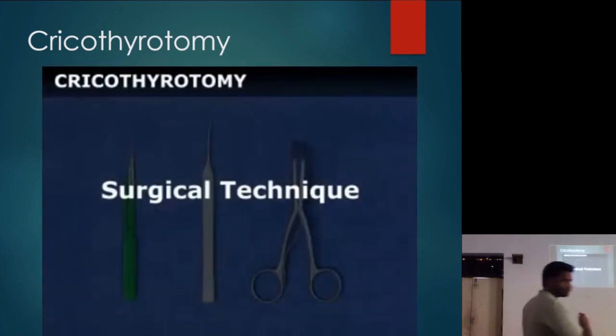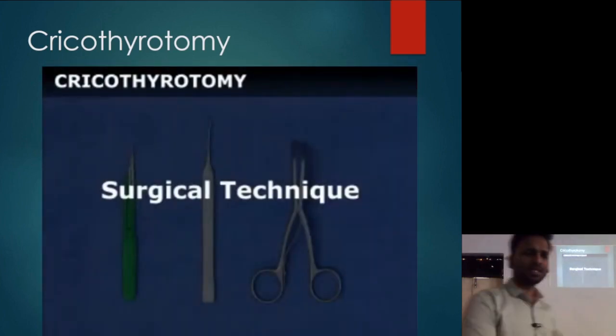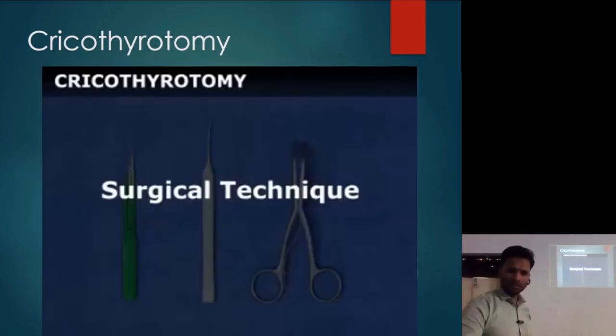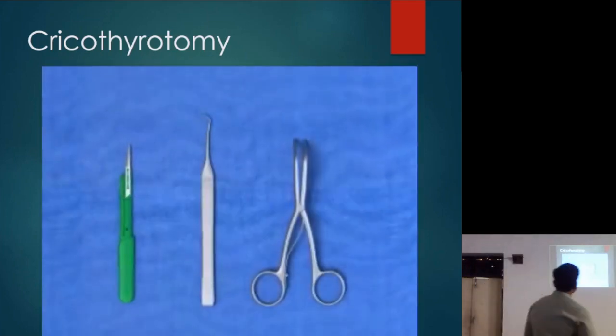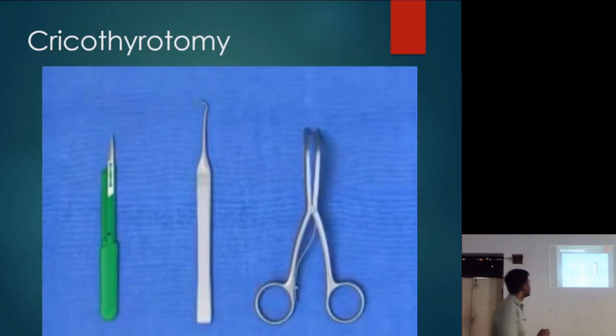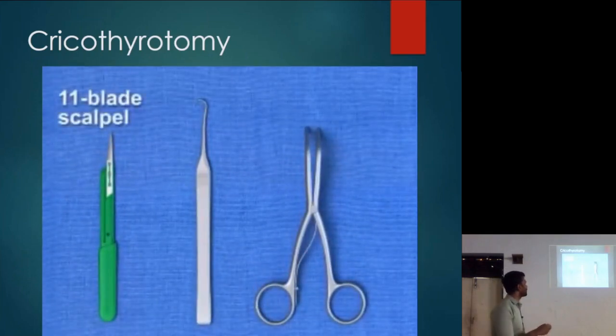Now I'm going to show you a surgical technique which can be done within a minute. Let's see. So these are the instruments: number 11 blade, skin hook, and a dilator.